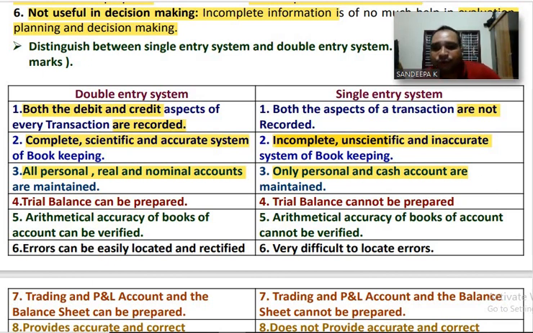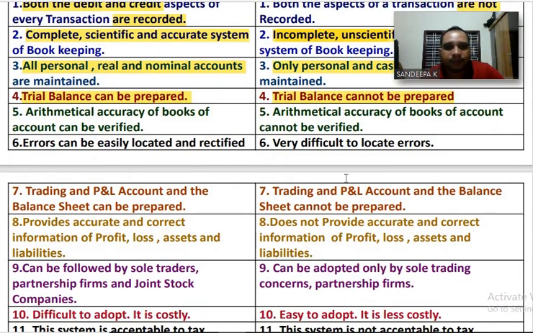Next, number 4. Under double entry system, trial balance can be prepared. But in case of single entry system, trial balance cannot be prepared. Next, number 5. Under double entry system, arithmetical accuracy of books of accounts can be verified with the help of trial balance.